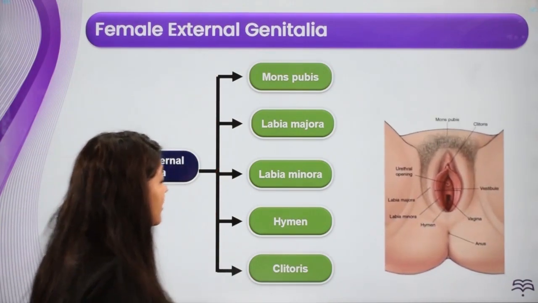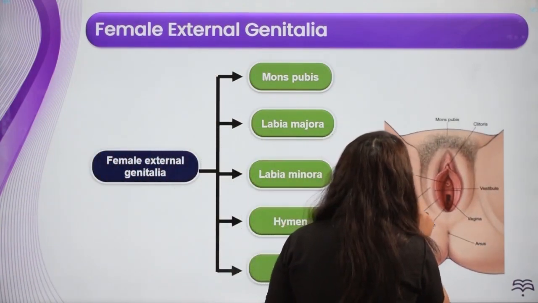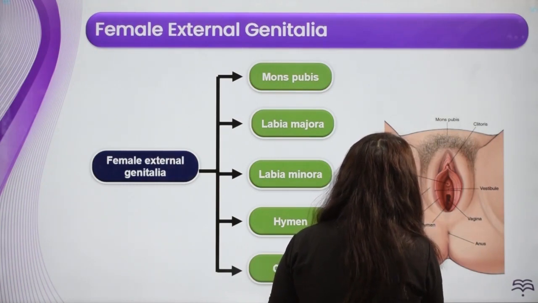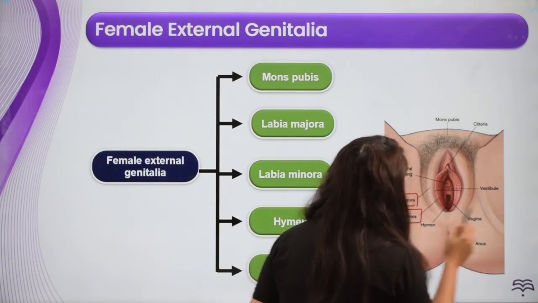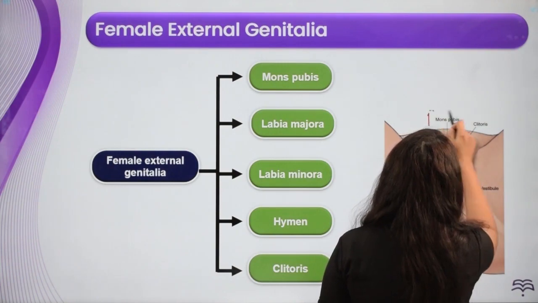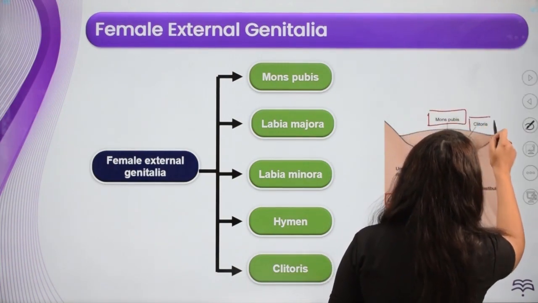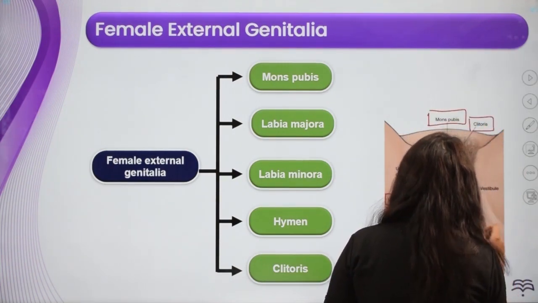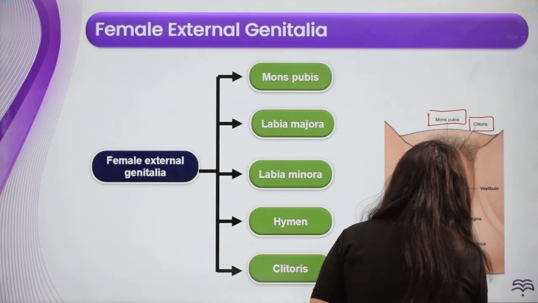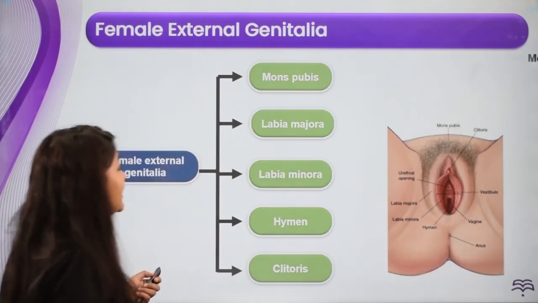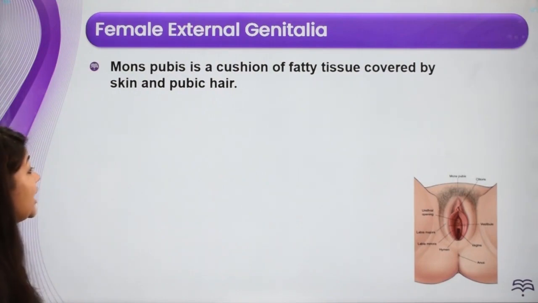All right, so see here, there is this diagram. So this is what we'll be talking about: labia majora, labia minora, mons pubis, we'll be understanding clitoris, we'll be understanding hymen. All right, so these things we'll be talking about. Let's start with the female external genitalia.